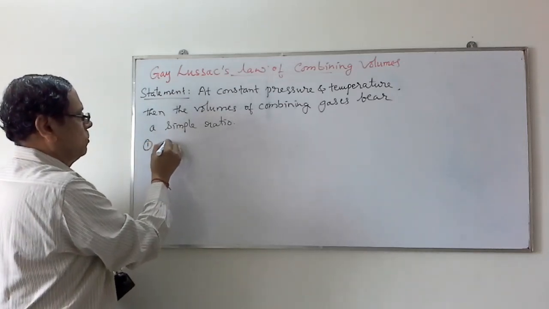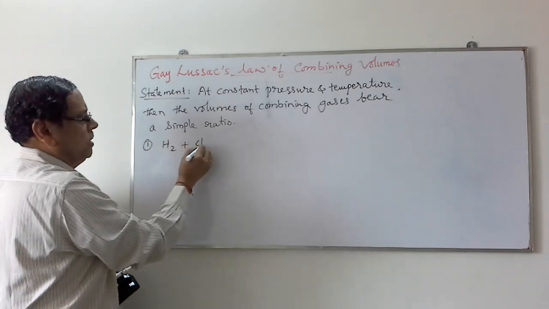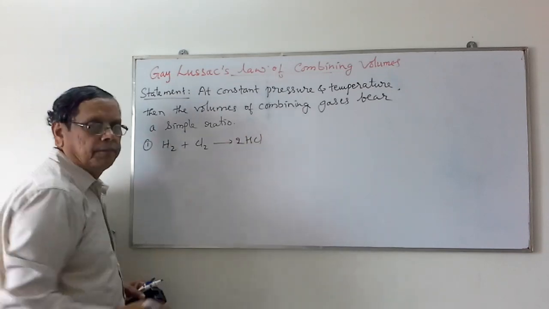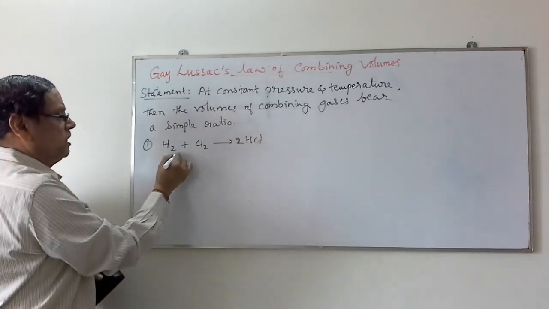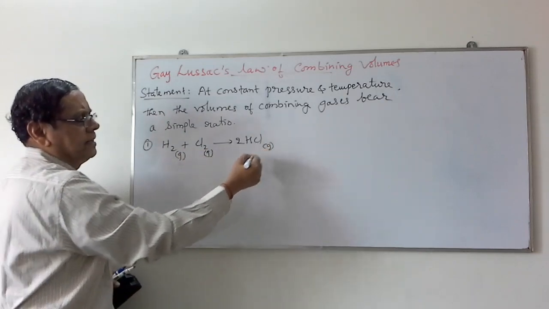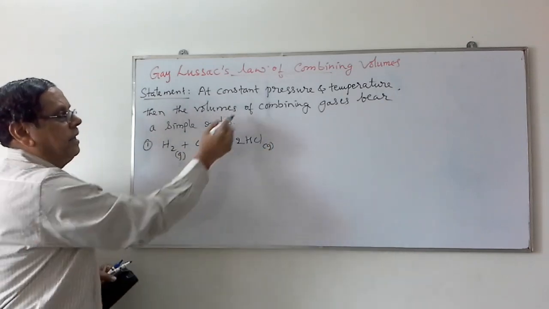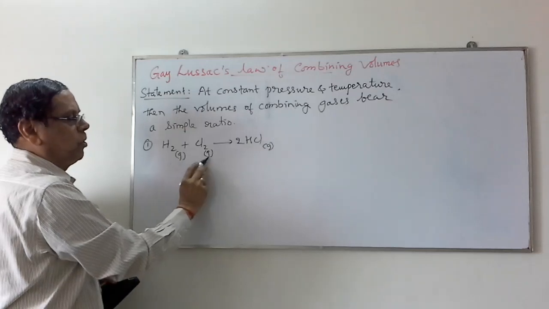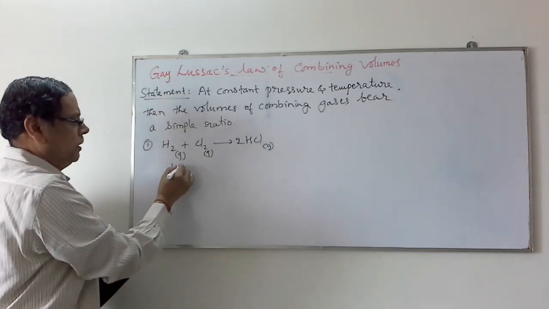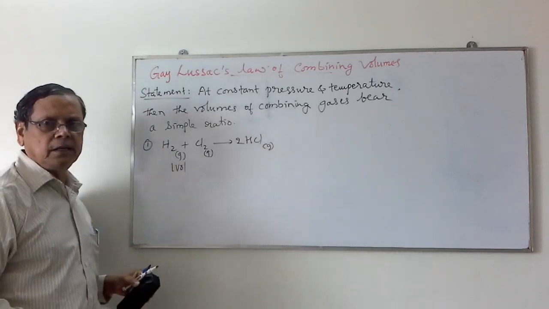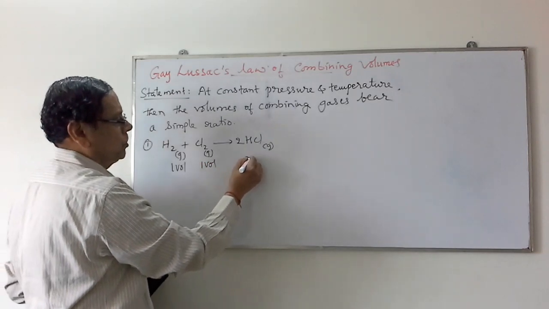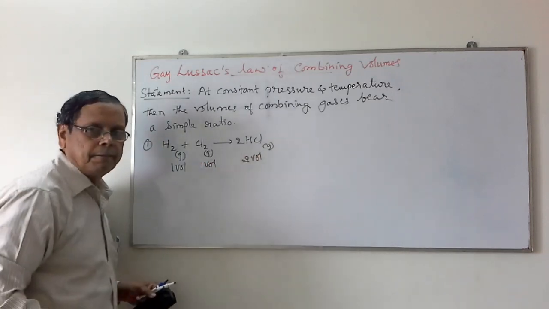Suppose you take hydrogen plus chlorine giving rise to 2HCl. Since hydrogen is a gas, chlorine is a gas and HCl is a gas, at the same temperature and pressure, if you measure the volumes of hydrogen, chlorine and hydrogen chloride, one volume of hydrogen will combine with one volume of chlorine to produce 2 volumes of HCl.